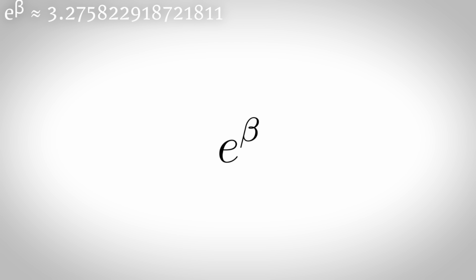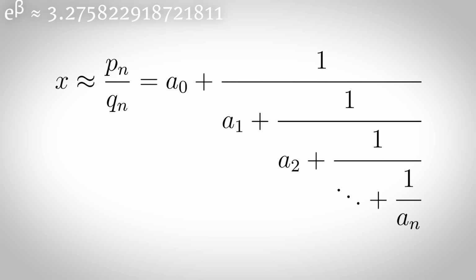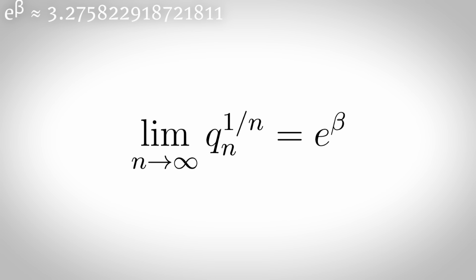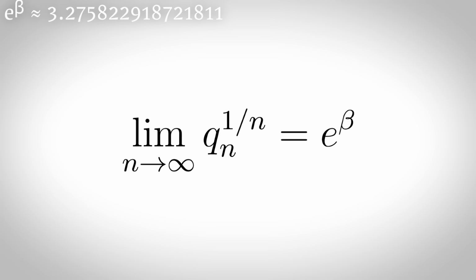The Khinchin-Lévy constant. Using the same continued fraction as before, let p sub n over q sub n be the continued fraction of x with n layers. Then the limit as n approaches infinity of q sub n to the 1 over n equals e to the beta, or the Khinchin-Lévy constant.